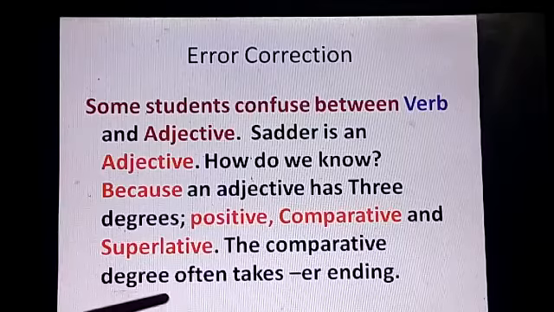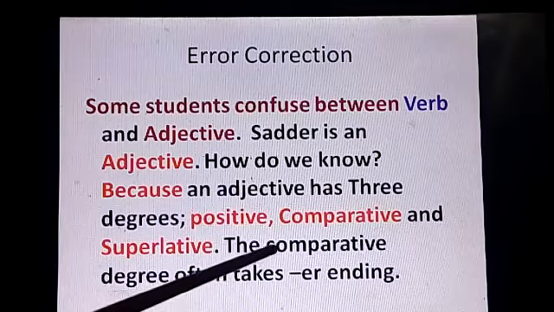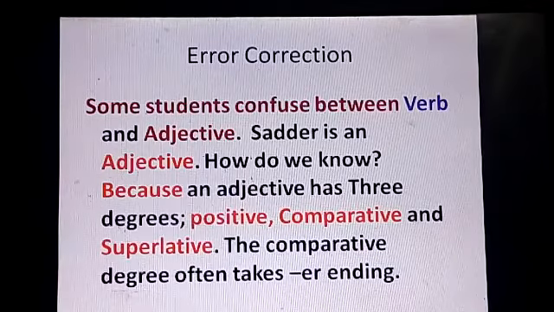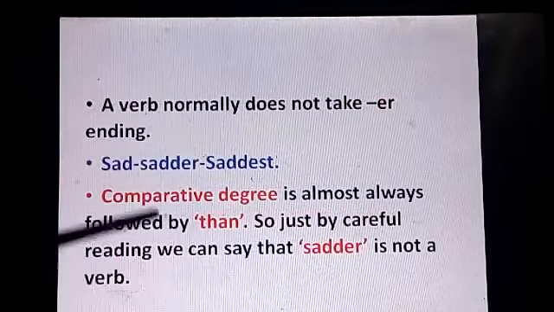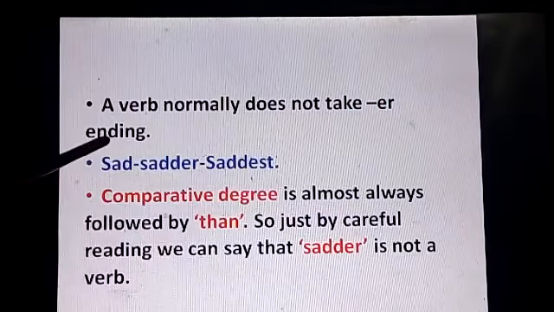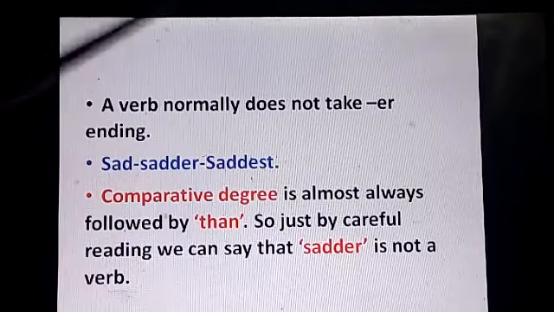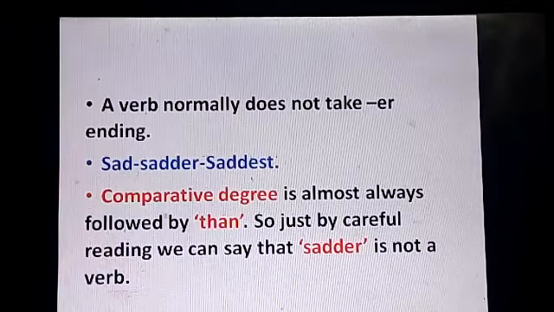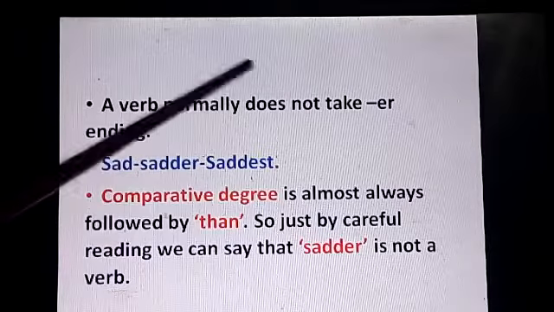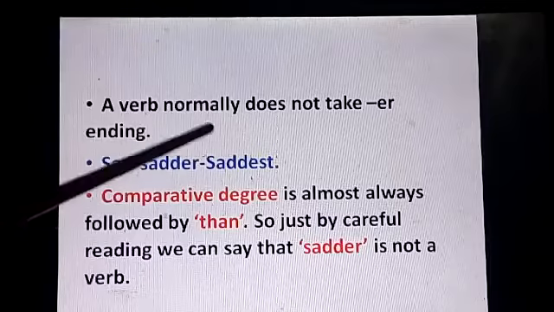The comparative degree often takes er ending. This you have to remember. It takes something else also. A verb normally does not take er ending, right? So just by looking at a word, we can almost predict or tell which part of speech it belongs to, whether it is a verb or whether it is an adjective.